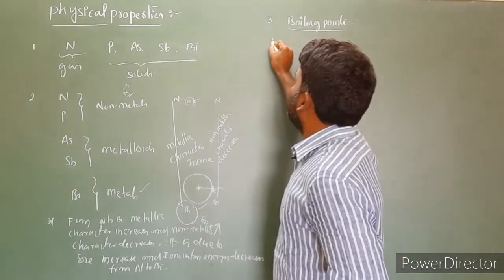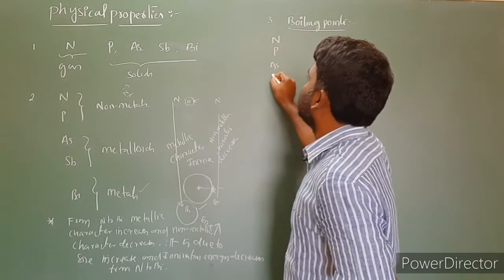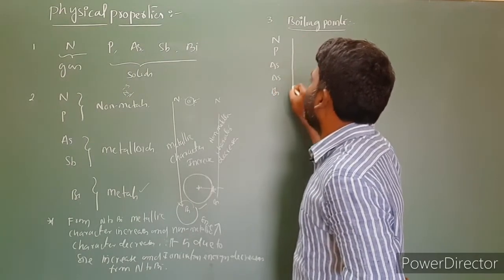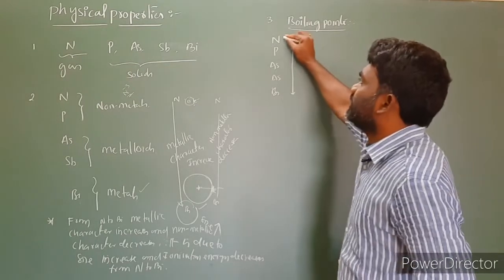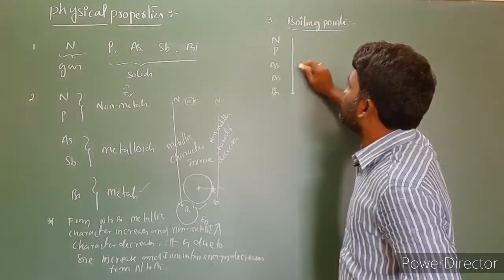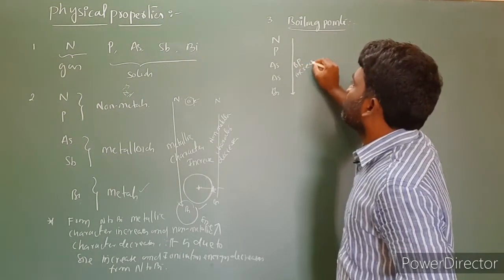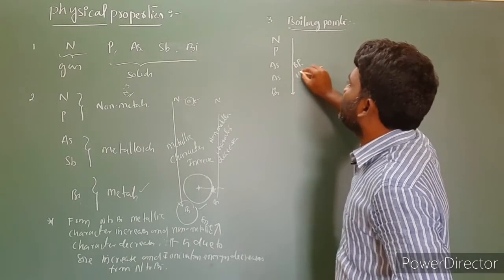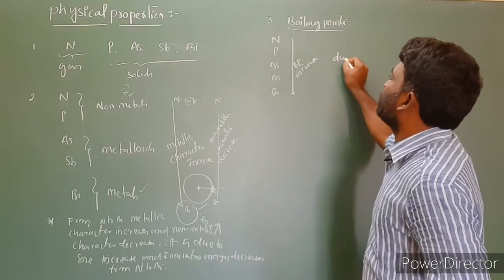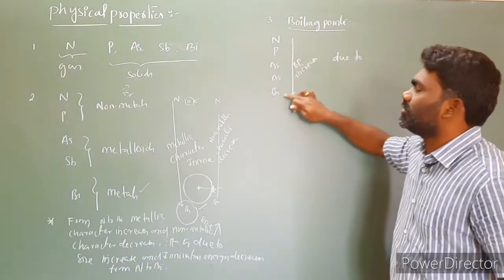Nitrogen, phosphorus, arsenic, antimony, bismuth. While moving from top to bottom, from nitrogen to bismuth, boiling points increase. The simplest reason I am writing is: what is the reason why boiling points increase from nitrogen to bismuth?